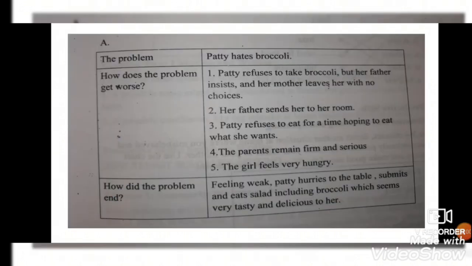Here is the key answer of exercise A, page 154. The problem is that Patty hates broccoli. How does the problem get worse? There are 5 actions that show that the problem is getting worse.